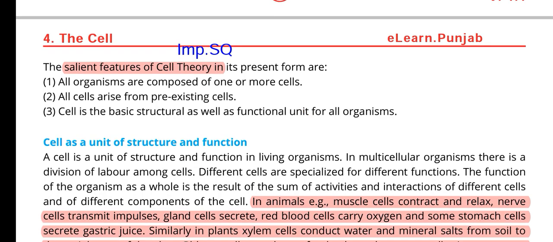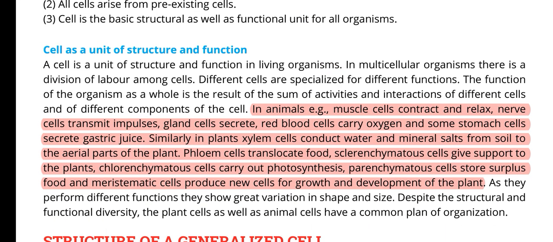Abiogenesis was retarded after that concept. The cell is the basic structural and functional unit. So now we will discuss the several types of cells in animals and plants and their functions. This is very important from the point of view of MCQs.